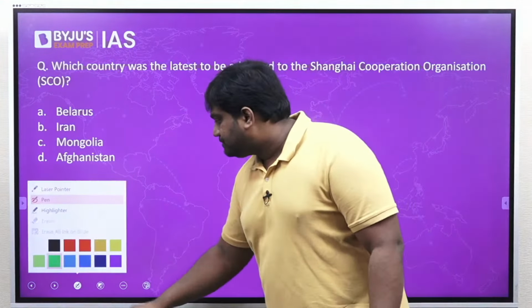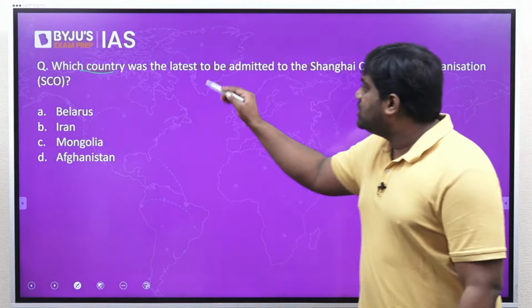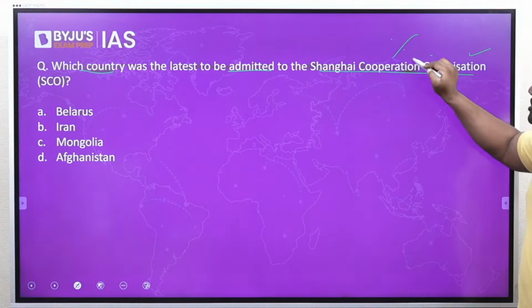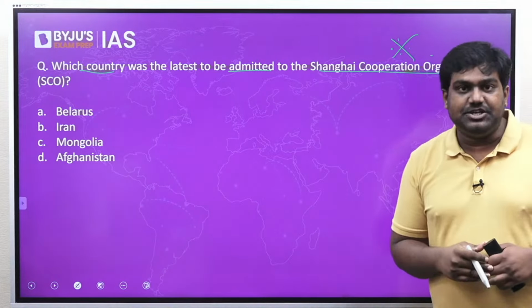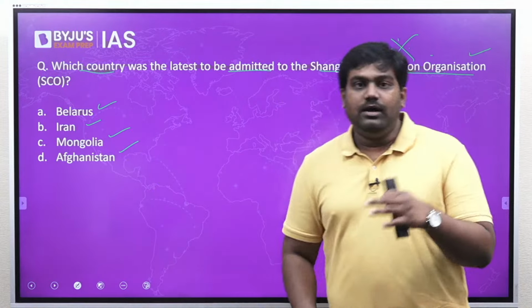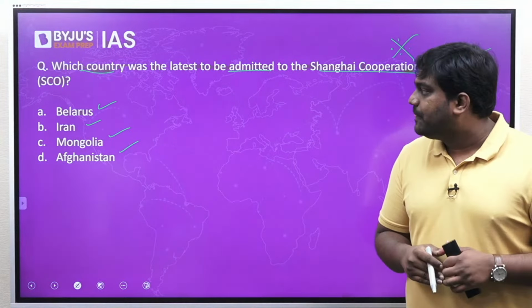Next question. Which country was the latest to be admitted to the SCO, the Shanghai Cooperation Organization? Is it Belarus, Iran, Mongolia or Afghanistan? Which is the correct answer?